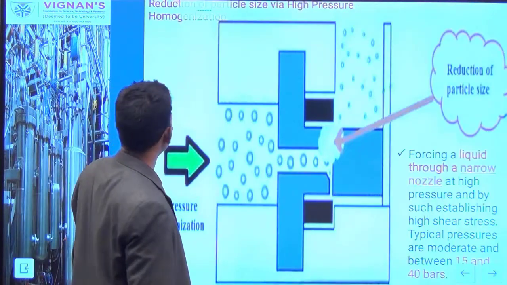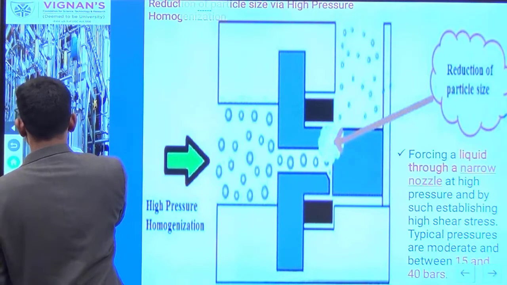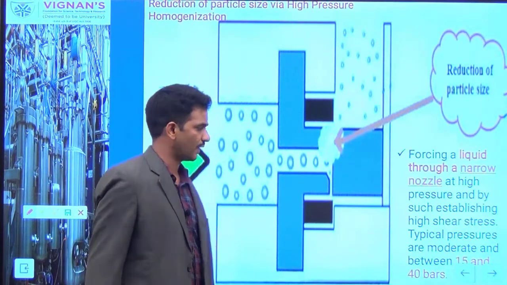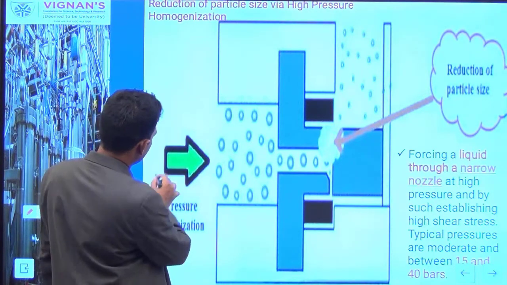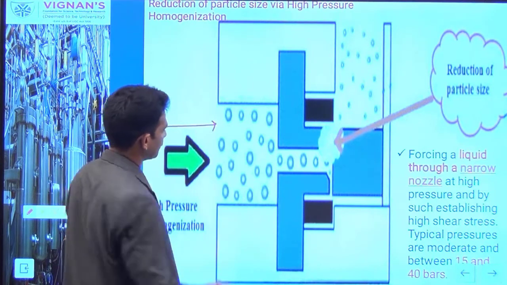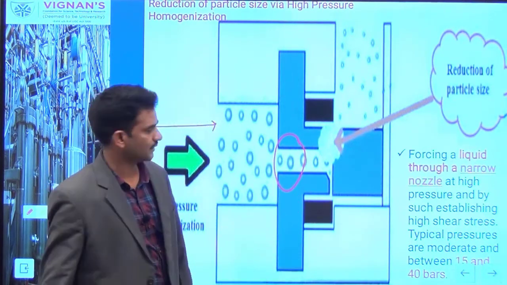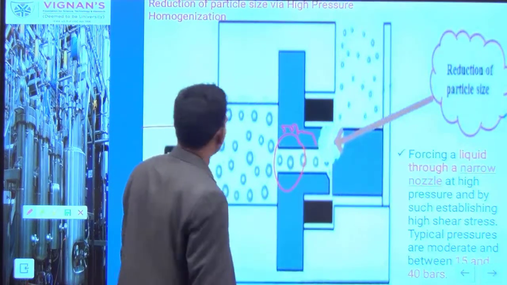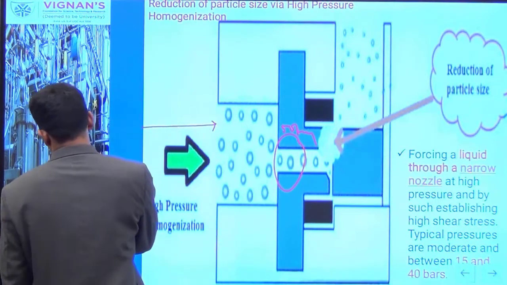The other method you can see here is the high pressure homogenization process. In high pressure homogenization, the suspension is passed through a small orifice. You can see here the orifice is small in size, around 50 micrometer. We pass this cell suspension through this orifice.